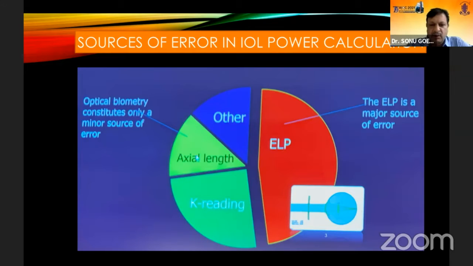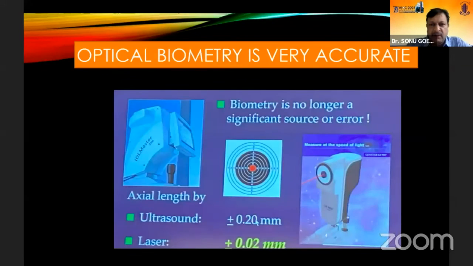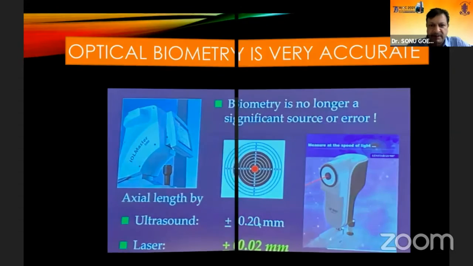Then comes the role of the axial length, the keratometry readings, and the other sources of errors in IOL power calculation. So optical biometry, we all know, is very accurate. It's no longer a significant source of error. The axial length by an ultrasound gives an average error of plus minus 0.20, whereas by laser interferometry, we can have an error of plus minus 0.02 millimeters.